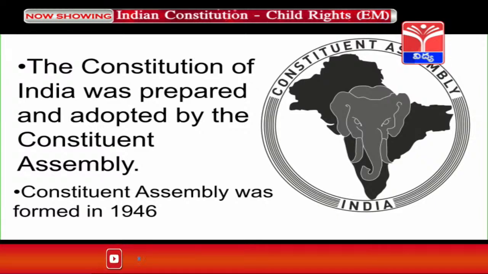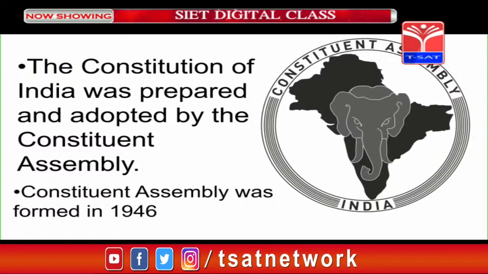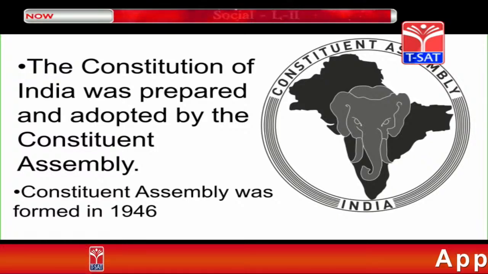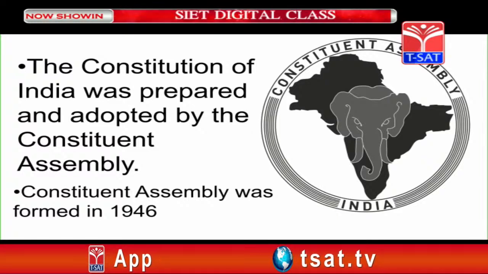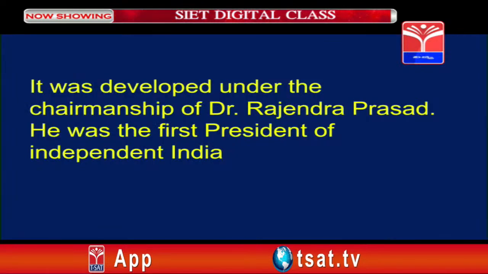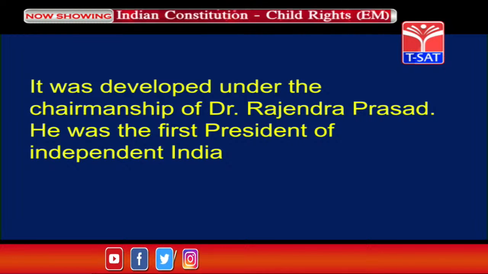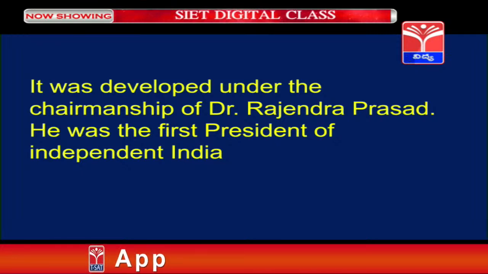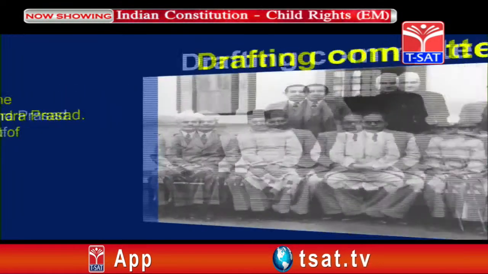This Constituent Assembly was formed in 1946, when the Britishers decided that they wanted to give independence to India. At that time this Constituent Assembly was established, and it was developed under the chairmanship of Dr. Rajendra Prasad. Means Rajendra Prasad was the chairperson of this Constituent Assembly, and as well he was the first president of independent India.